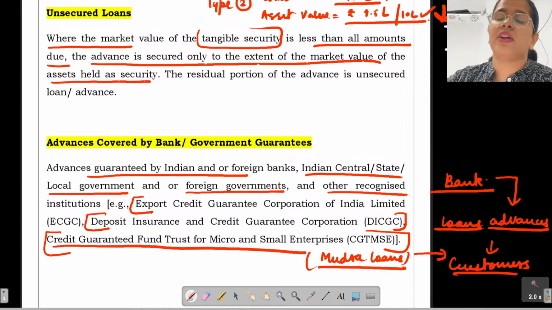So now you have read the different kinds of bank credit, different kinds of advances. I hope you would have understood the difference between all these different scenarios, where we talked about how bank credit is not just the simple loans and advances that we see. We also talk about the unsecured loans. We also have talked about the advances that are secured by the guarantees.